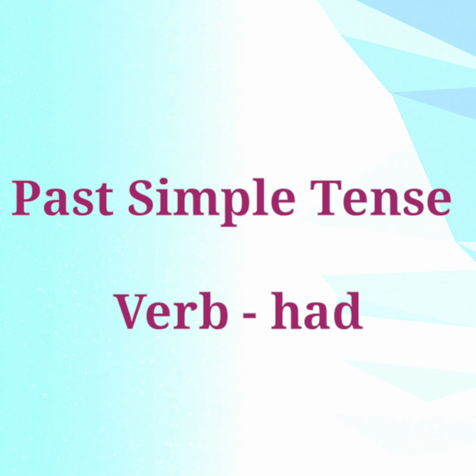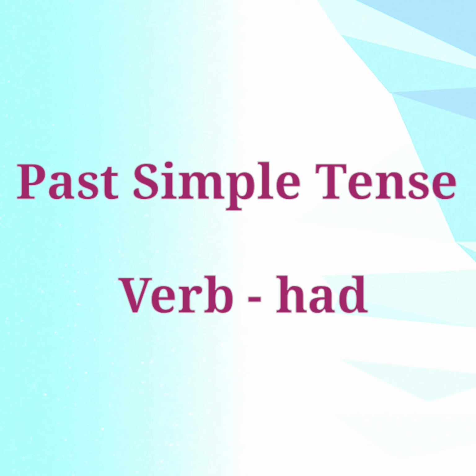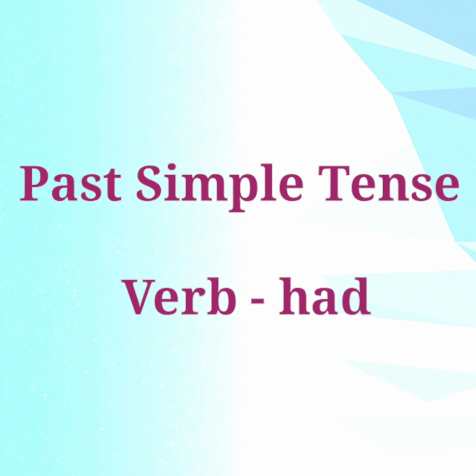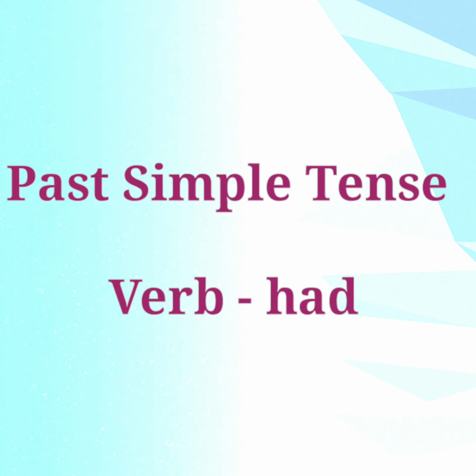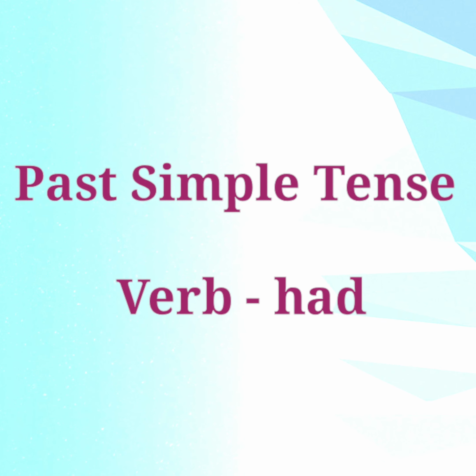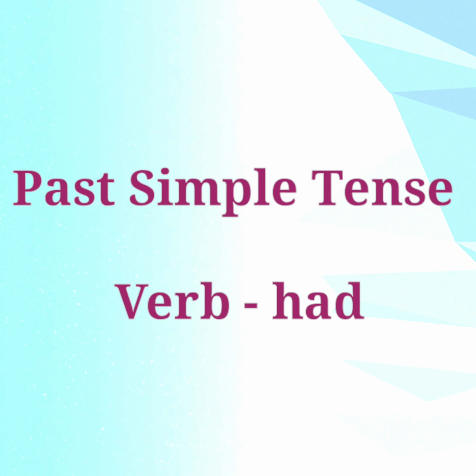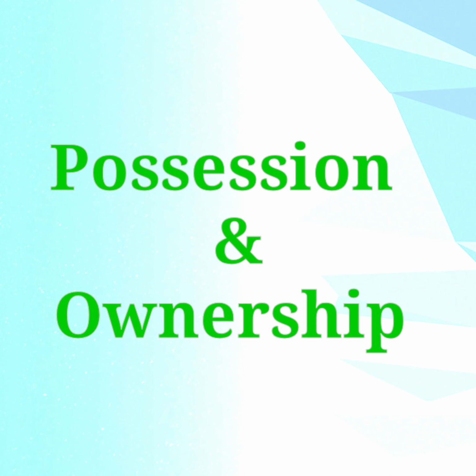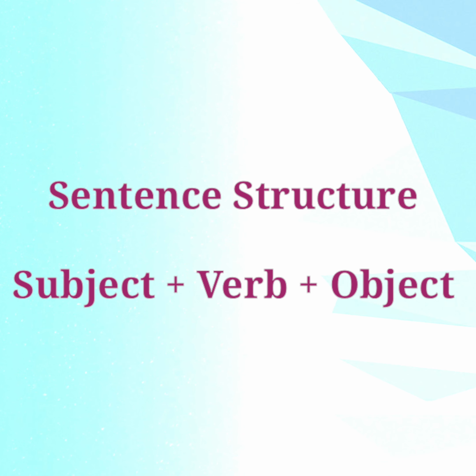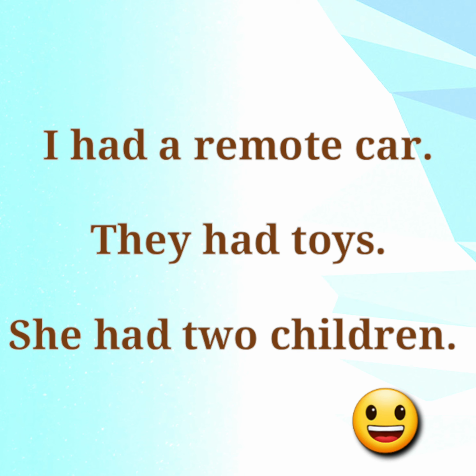Now let's start with past simple tense. Here only had is used. It doesn't matter whether the subject of the sentence is singular or plural. Verb is always had when it means possession or ownership of something. The sentence structure is subject, verb, object. The examples for the same are: I had a remote car, they had toys, she had two children. Here time is previous, it is past always.